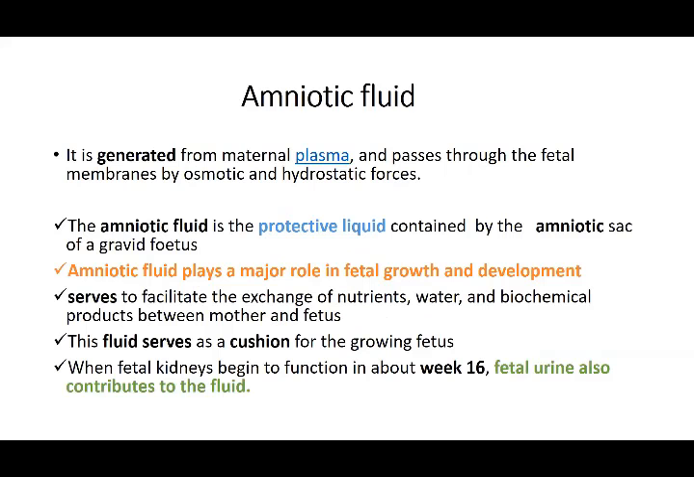Then, the broad functions that the amniotic fluid performs: if you recollect, how is it formed? It is formed from maternal plasma and passes through the fetal membranes by osmotic and hydrostatic pressure. It is also contributed to, in the end, by fetal urine. The fluid is a protective liquid with a major role in fetal growth and development. Because it is free, the baby has ample space to grow in all directions. It serves to facilitate exchange of nutrients, water and biochemical products between the mother and the baby through the amniochorionic membrane.